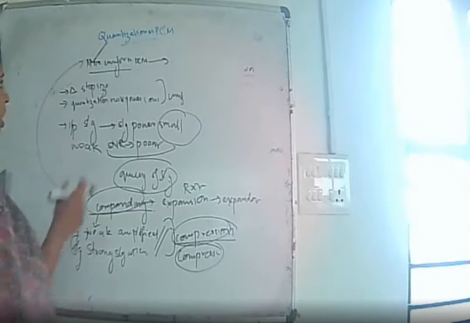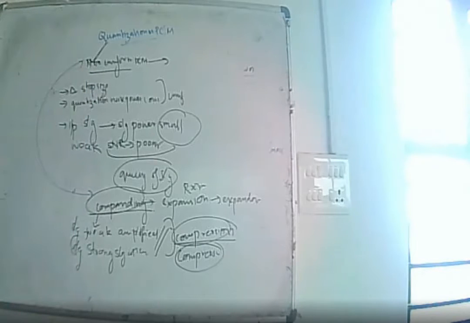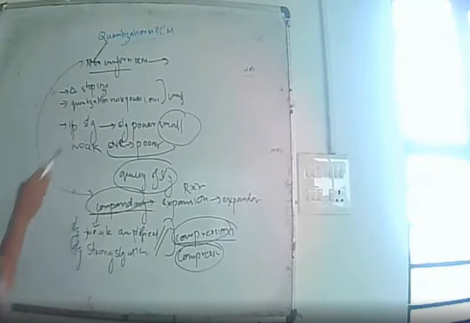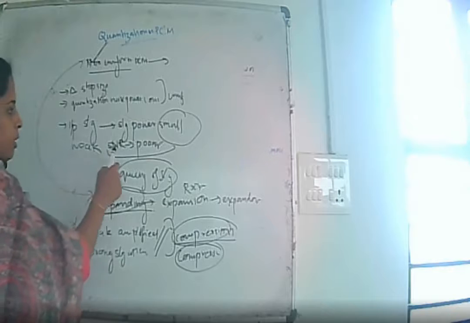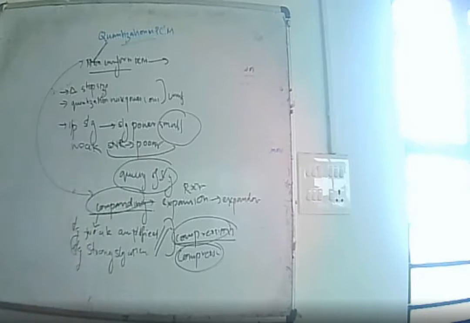So it is better to go for non-uniform quantization, because in uniform quantization, once the step size is fixed, the quantization noise power remains constant. So when the input signal is weak, the signal to noise ratio is poor, and that will affect the quality of the signal.